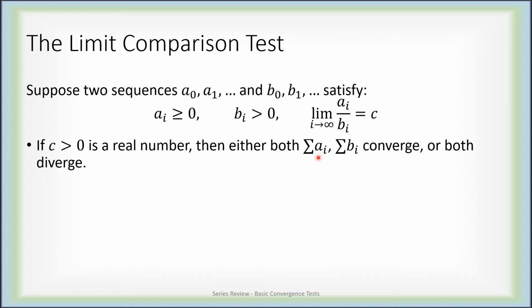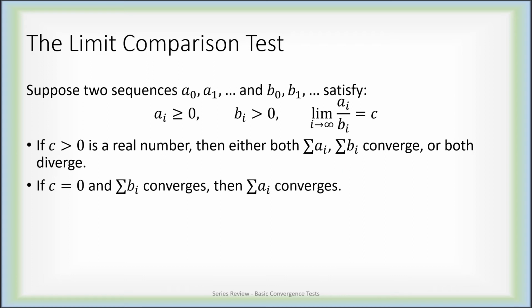So if I can take this limit here and get a positive real number out, both series do the same thing. In practice, one of them will be very straightforward, like a p-series or a geometric series, and the other will be something we're trying to claim something about. We can say something if C is 0.